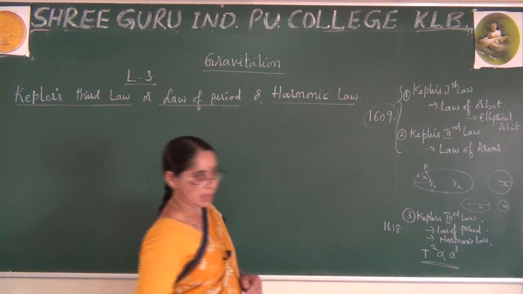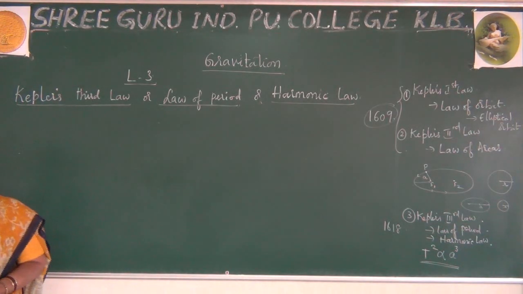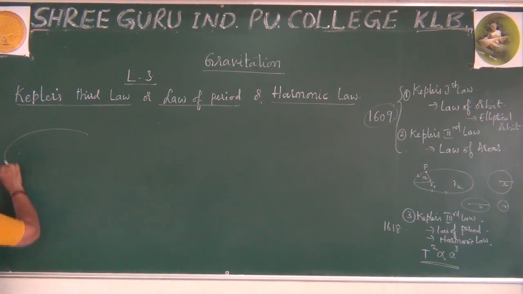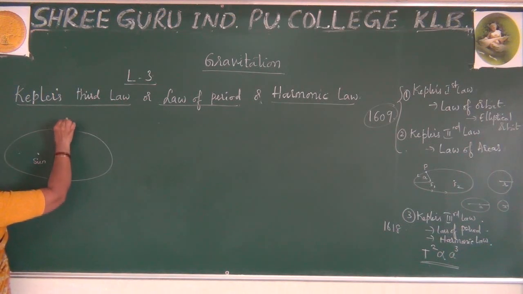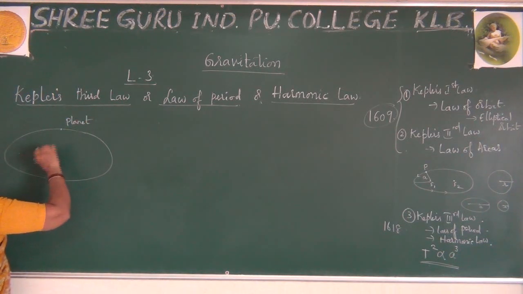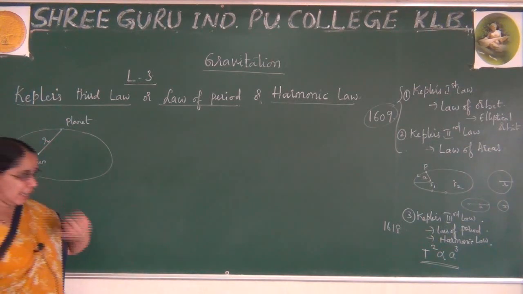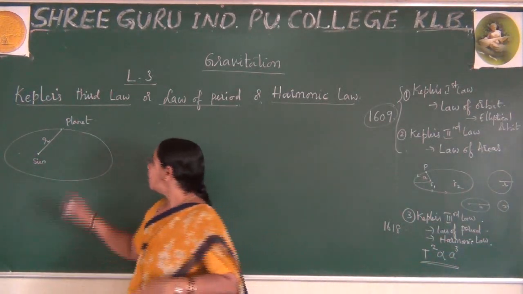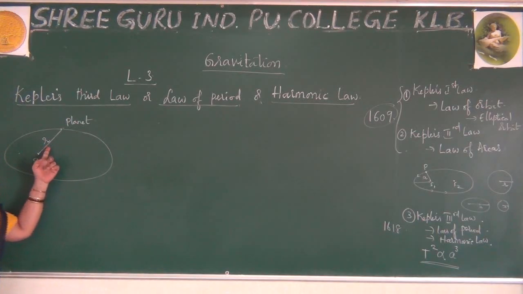Now let me explain the one concept according to Kepler's theorem. I'll draw the elliptical orbit in which the Sun is at one of the foci. Let me say our planet is here. From the Sun to the planet we have the distance r. You might be confused: Madam, you have written a. Let me explain clearly what it is, but this one is the radius of the orbit.